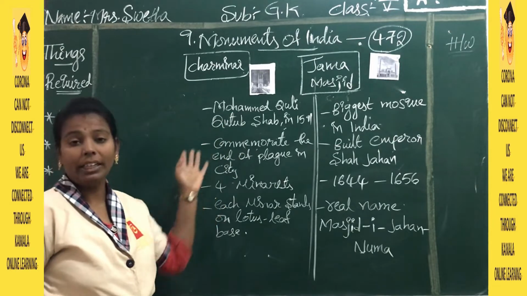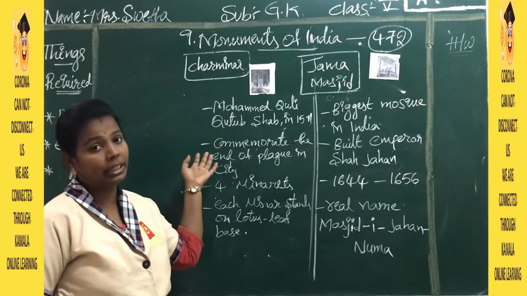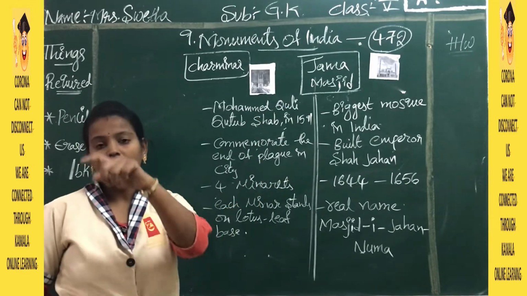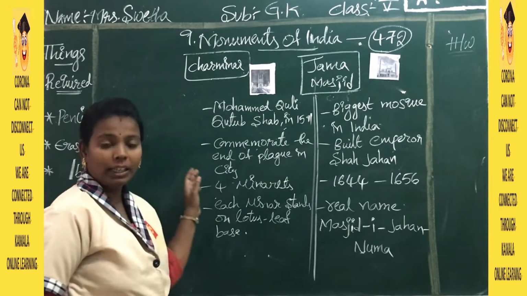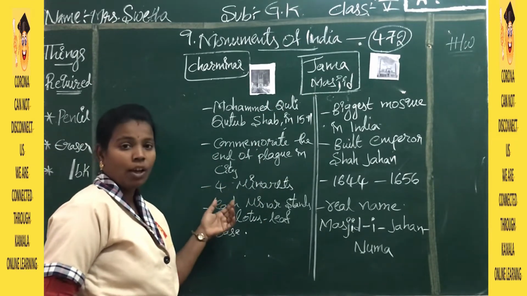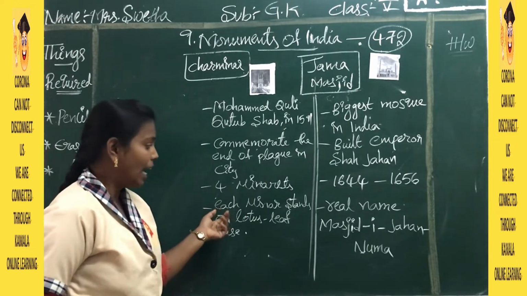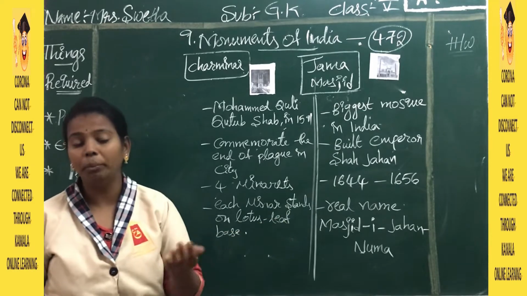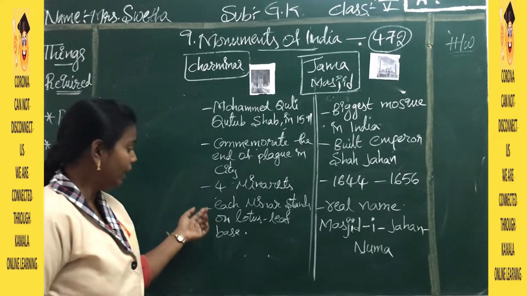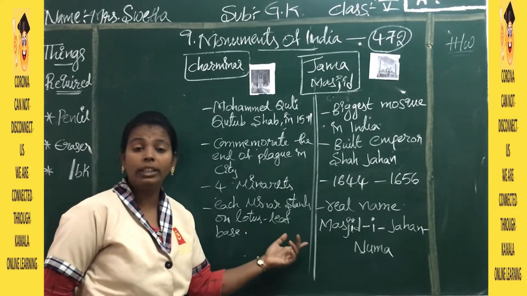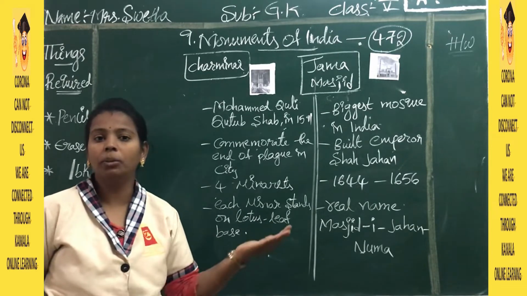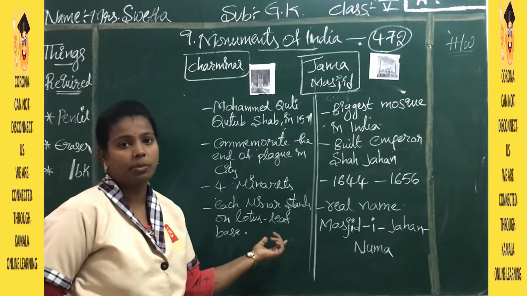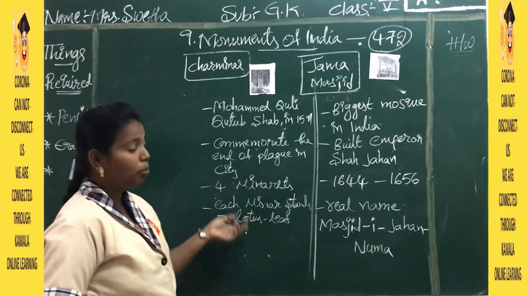This Charminar has 4 minarets, like 4 pillars. Each minar stands on a lotus leaf, so the base of each minar has a lotus leaf, it seems. So this is about Charminar.